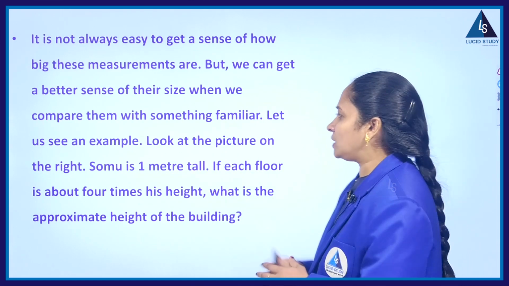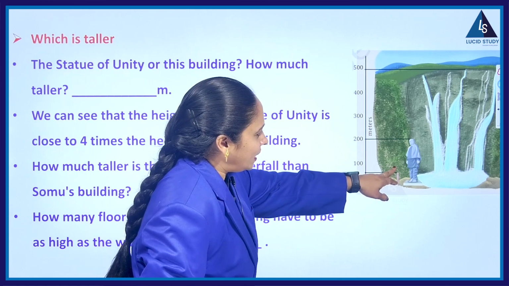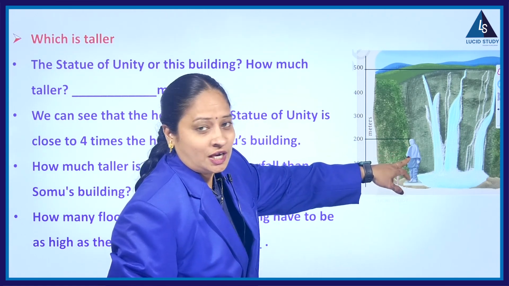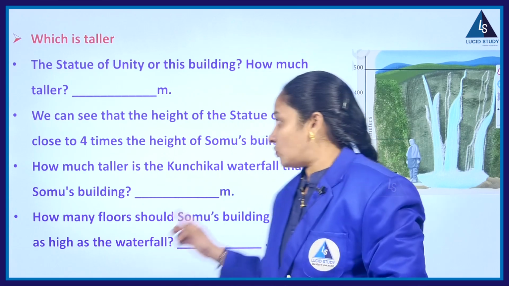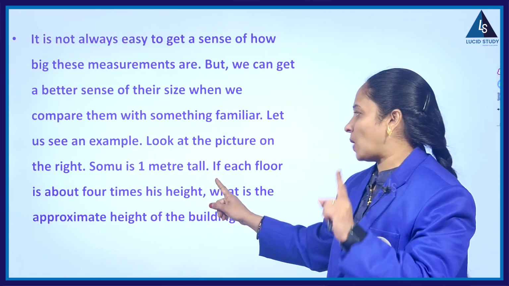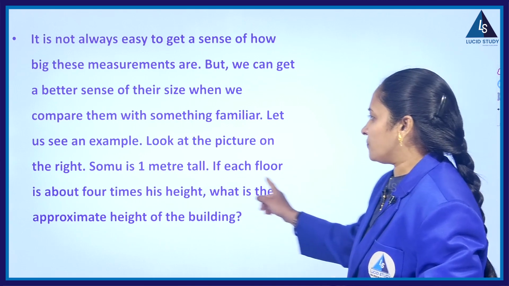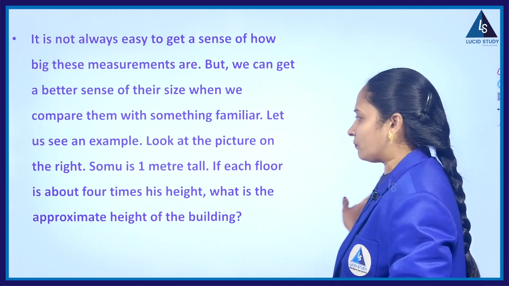Look at the picture on the right. So, here is the picture, where this is the building, this is the Statue of Unity, and this is the waterfall, what we discussed. Okay, so we are talking about this now. Look at the picture on the right. Somu is 1 meter tall. If each floor is about 4 times his height, what is the approximate height of the building?